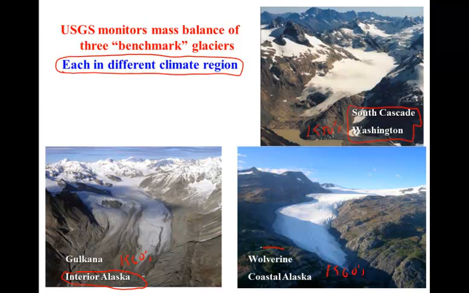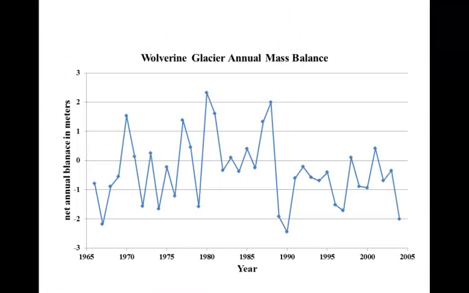As an example, let's work with the mass balance record from Wolverine Glacier. This is what the annual mass balance record looks like for Wolverine Glacier. We see years with positive mass balance, years with negative mass balance, as well as years that are neutral or closer to 0. What are the trends in this data set?